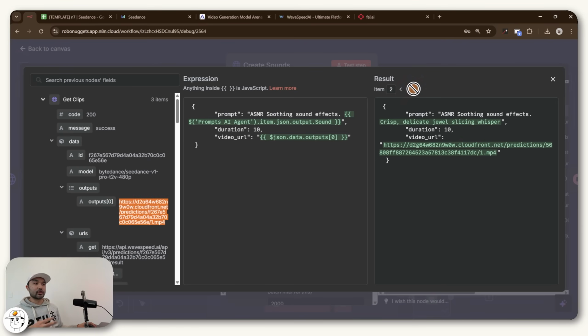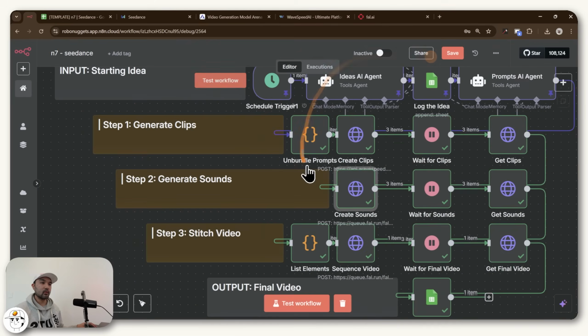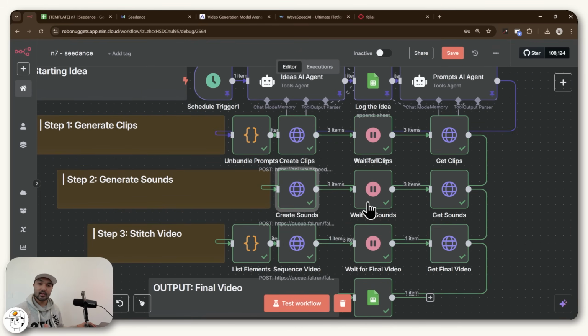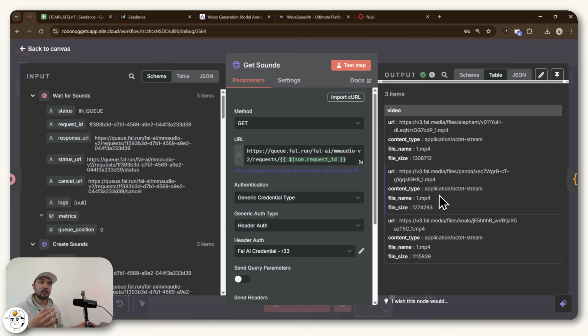So once again, you can shuffle through it and you'll see that we are passing along those 3 clips so that Audio can add sounds to them. And when that node runs, you'll see that the output tells you that these requests are now in queue. So Audio is now hard at work with adding sounds to those clips. So if we click away, you'll see once again that we have another wait node because we are literally waiting for 60 seconds for Audio to layer those sounds on top of our clips. And if you go to the next node, we are once again just doing a get request so that we can get those clips back now with the sounds layered.